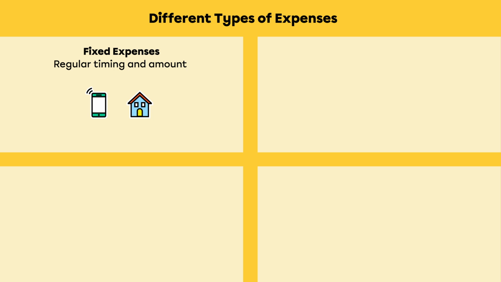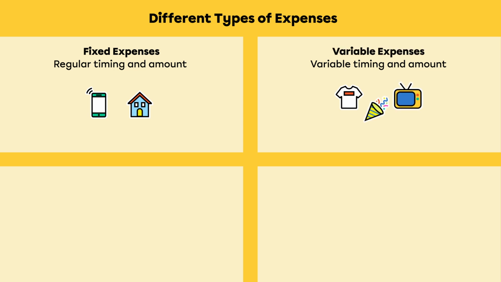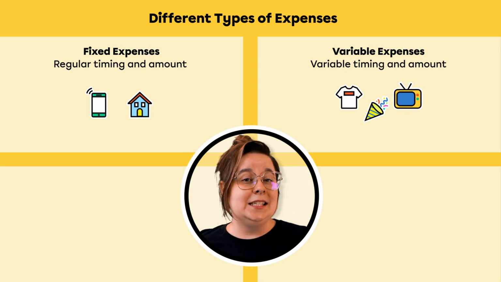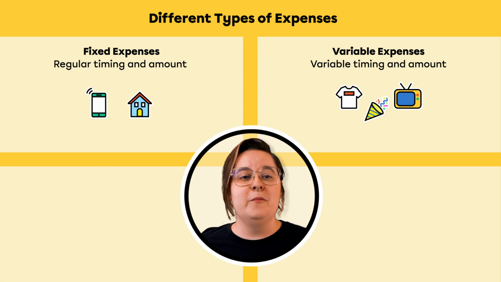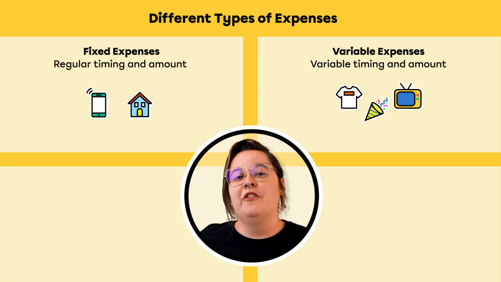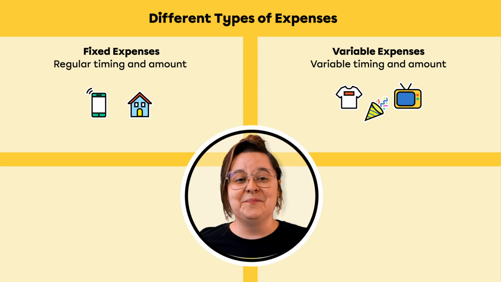On the contrary, expenses where the amount and timing of payment vary, such as buying clothes, new furniture, or birthday gifts, are variable expenses. It is important to estimate these variable expenses as accurately as possible while allowing some flexibility. Once the amount of these expenses is assessed, you can divide it and allocate it across several months of your budget. This way, month after month, you save up until you need to spend the amount of money on expenses that vary. For example, going to the dentist.